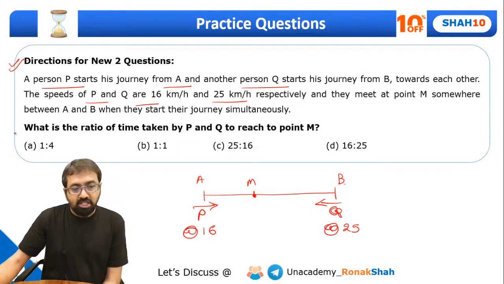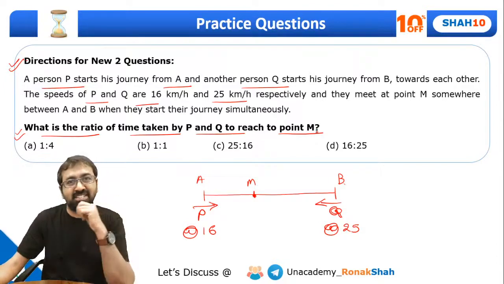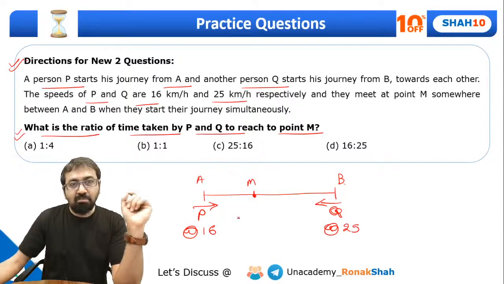Okay, now what is the question? What is the ratio of time taken by P and Q to reach point M? Guys, what will be the answer? Isn't this a simple question? When they meet, right, can I say both of them must have traveled for the same time?